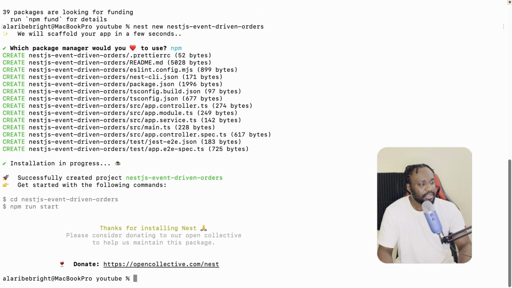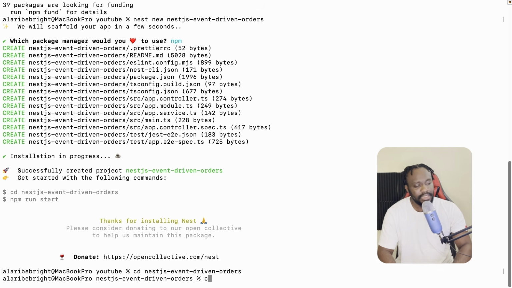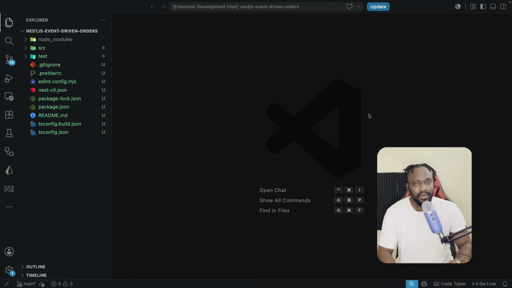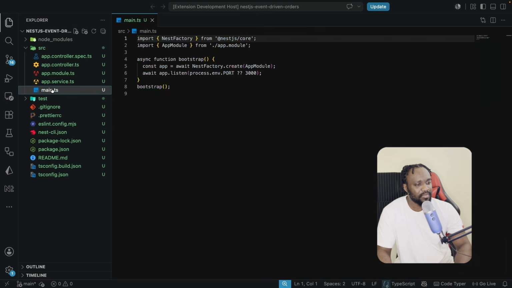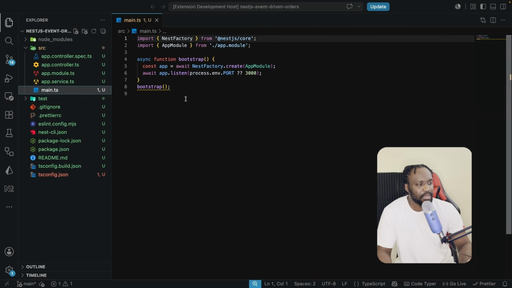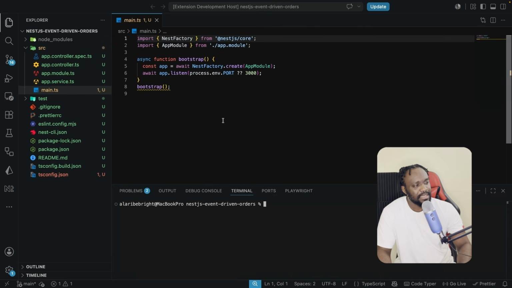And now the installation is completed, the next step is to cd into the created application. So I'm going to say cd nestjs-event-driven-orders, the name of the application, and then you can open it with Visual Studio Code or any code editor of your choice. Now we are here. This gives us a full working NestJS application. So we have a controller, a service, a root module, and we also have a main.ts bootstrap file over here. And if we run this on port 3000, we're going to get the classic hello world.